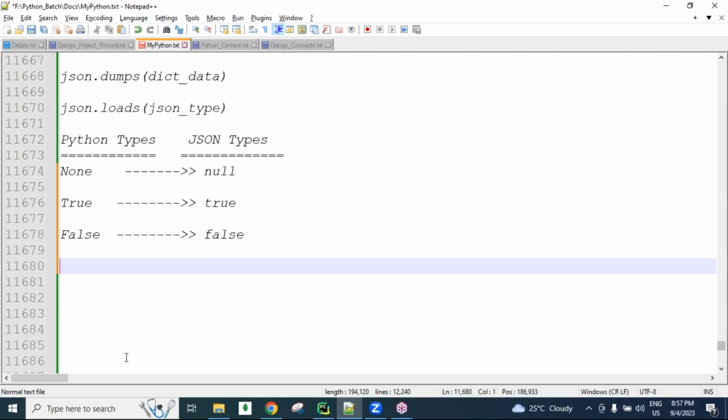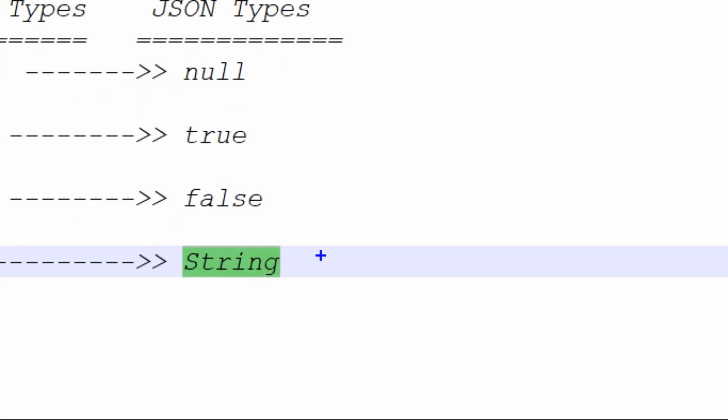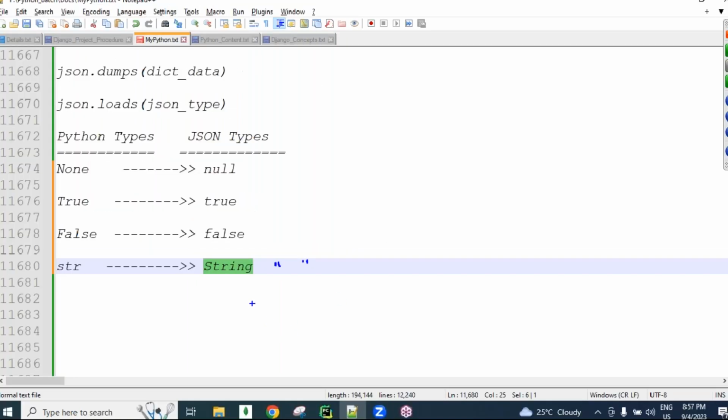So we have the str data type, guys, the string representation. In Python, strings can be written using single quotation or double quotation. But in JSON, strings must be in double quotations only. Strings always must be written with double quotations only. Okay, so remember that.